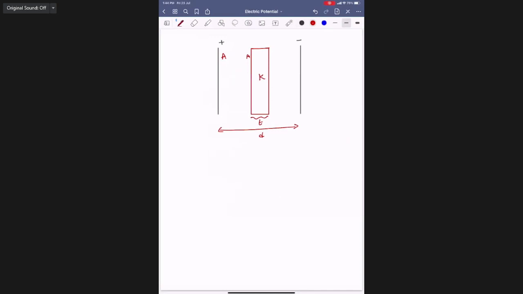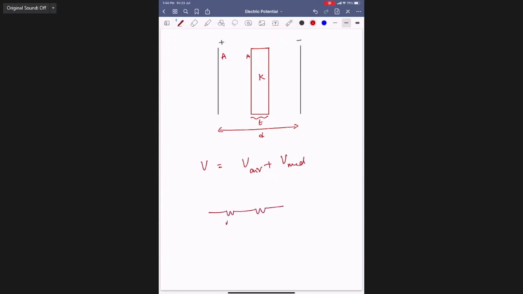Whether you place it towards the right region or the left doesn't matter, as the field inside, sigma by epsilon naught, is independent of the distance. Wherever you keep it, your choice. But the potential difference V is the potential difference in the air medium plus the potential difference in the medium. How? You just recall